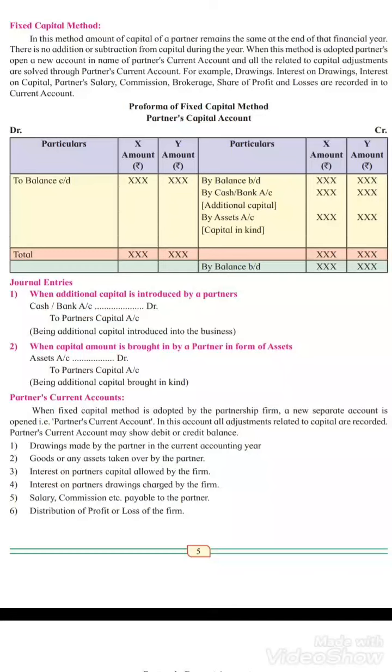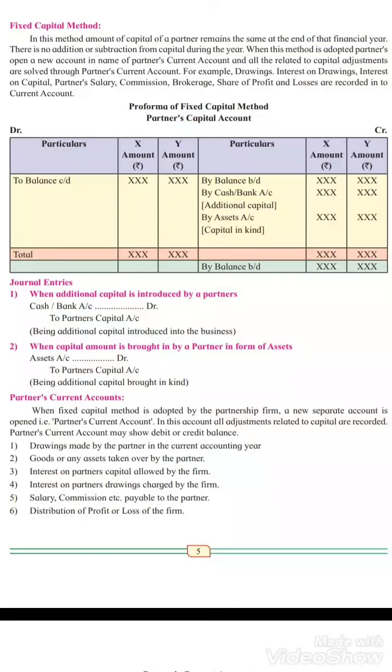First, the partner's capital account, with a debit side and a credit side, particulars and amount. On the debit side you will see 'to balance carried down', whatever balance has been carried. On the credit side, he will post 'by balance brought down'. For example, whatever additional capital the partner has brought, or any asset he has brought, all that will come on the credit side. And how we will do the journal entries, again you can see on the screen in the journal entries table. You just have to see it once after this video as well, so that you understand.